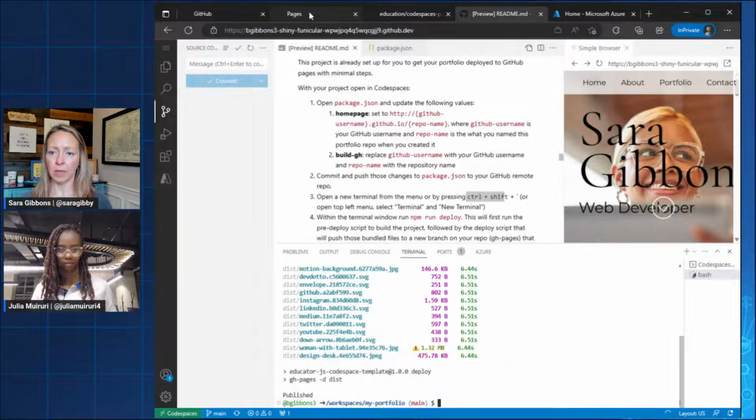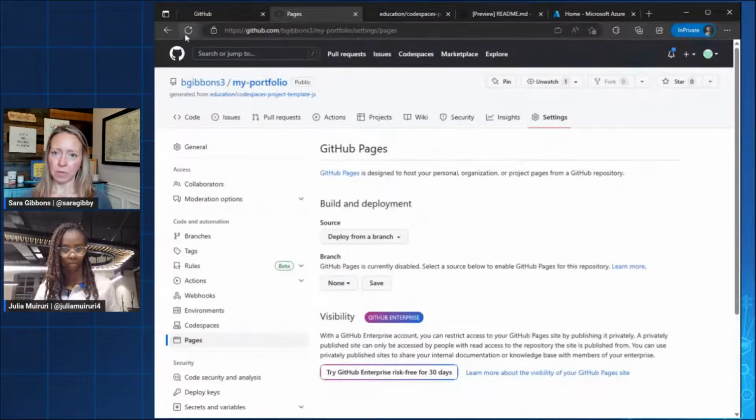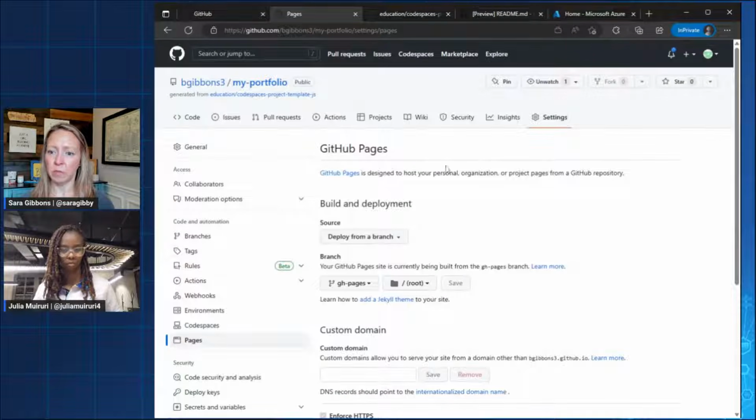So let's go back. I'm not sure if we'll see it here. Let's check it out. I'm just refreshing. So I'm in the settings for my repository, and I can see now this is different. It's deploying the GitHub pages branch, which this updated just picked up and did for us based on the changes we make.